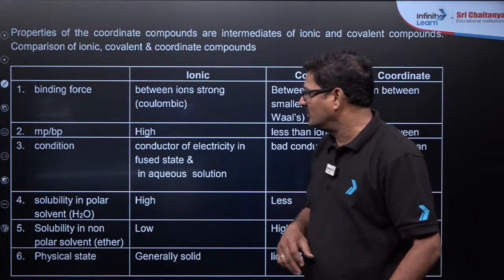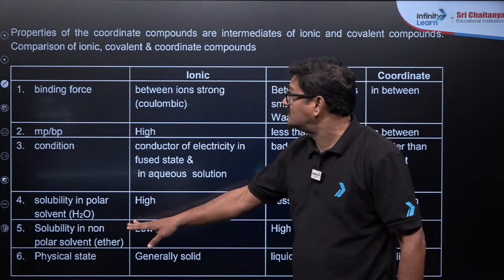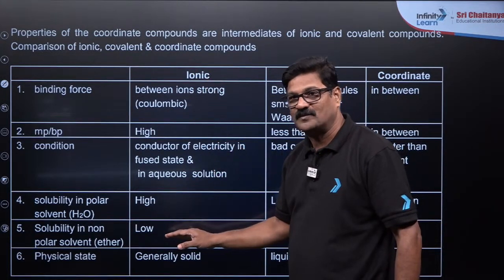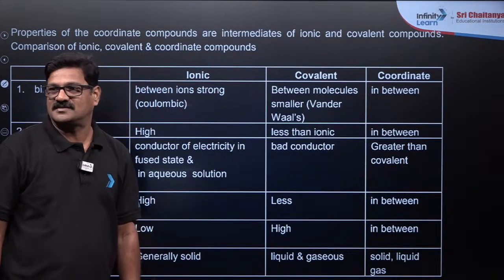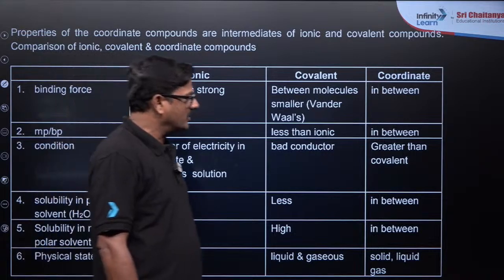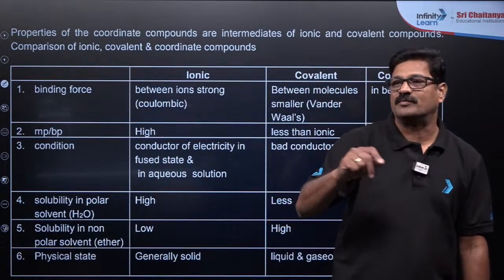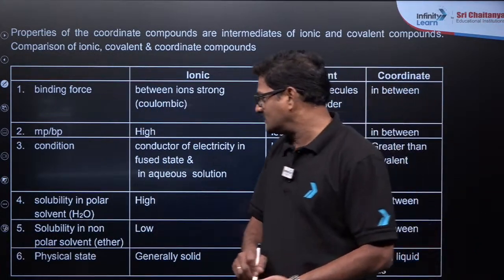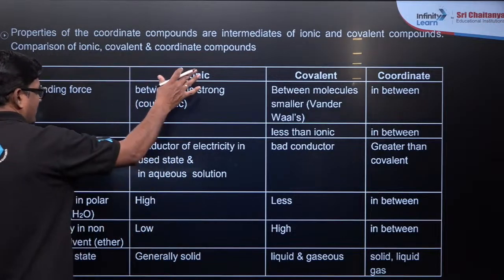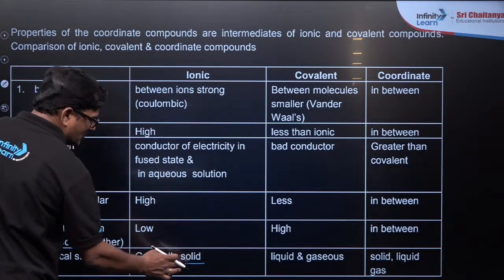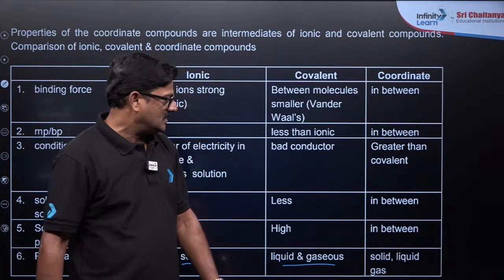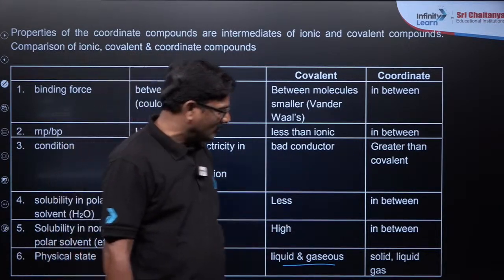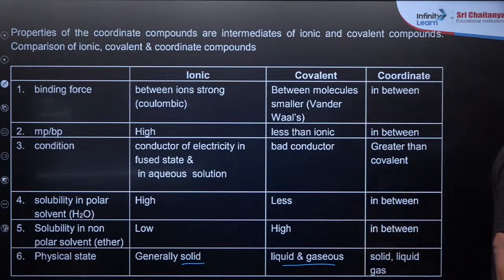And you can see solubility in non-polar solvents, covalent compounds का ज़्यादा होगा, and it is highly soluble in non-polar solvents like organic solvents, and coordinate covalent compound solubility ये दोनों का बीच में होगा. And you can see physical state, of course ionic compounds generally they are solids, and covalent generally they are gaseous or liquids, and they can be solid or they can be liquid or they can be a gas. Understand?